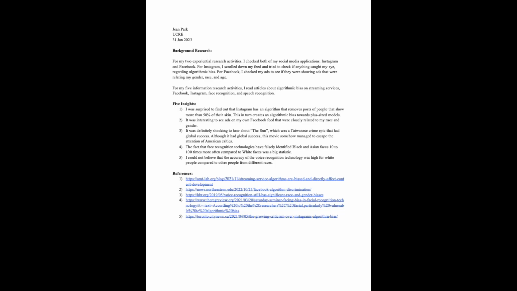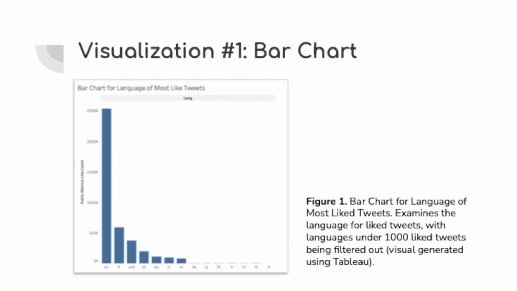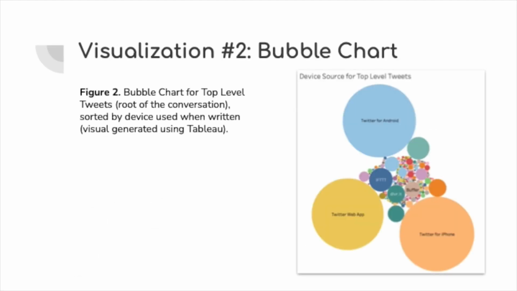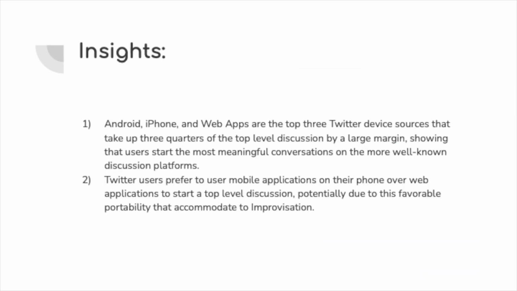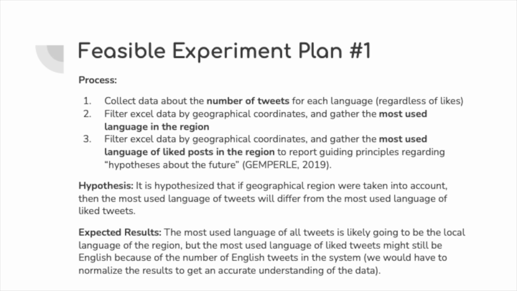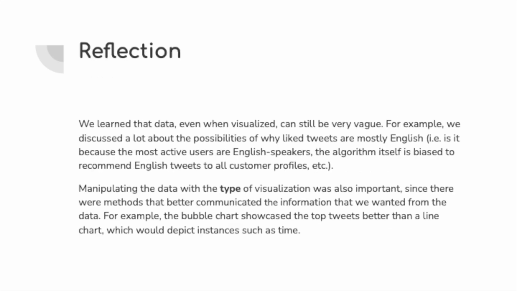Each member of our team spent some time on their own researching through social media and online for articles relating to algorithmic bias. On top of our background research, we also had practice with the Twitter dataset as a chance to work with real data to inform ourselves with knowledge of the problem space to create a data analysis report. Here we gathered insights, created visualizations using Tableau, research questions, and potential research plans, and reflected on our experience working with the actual data.